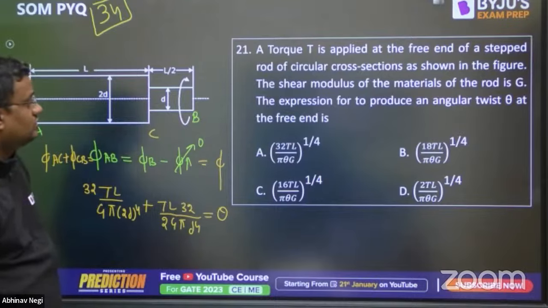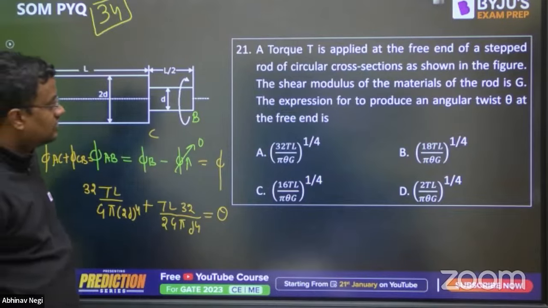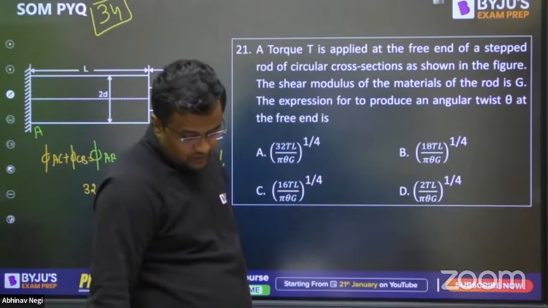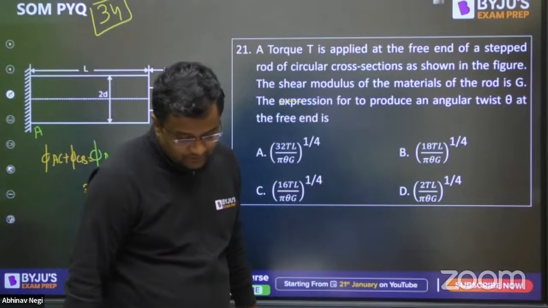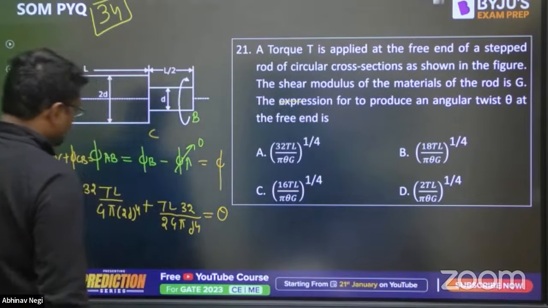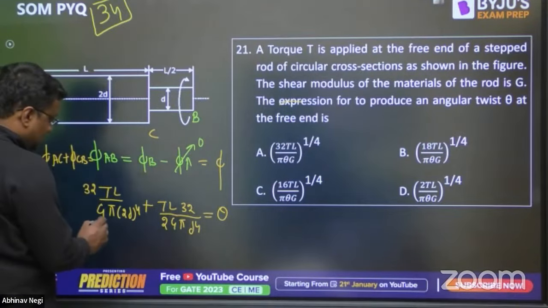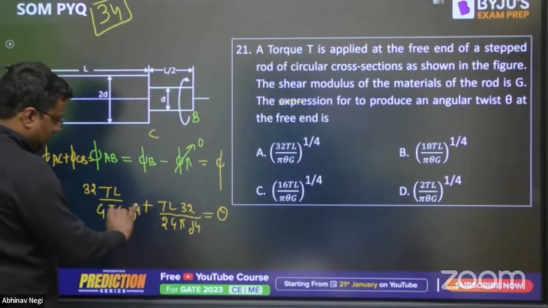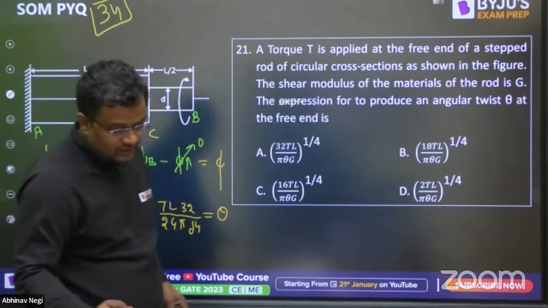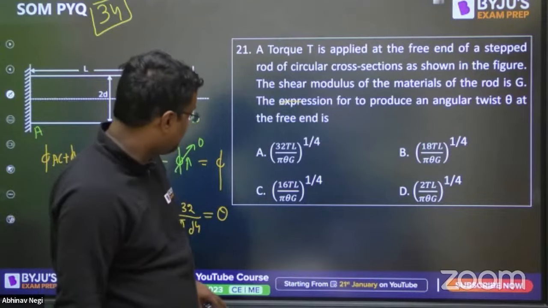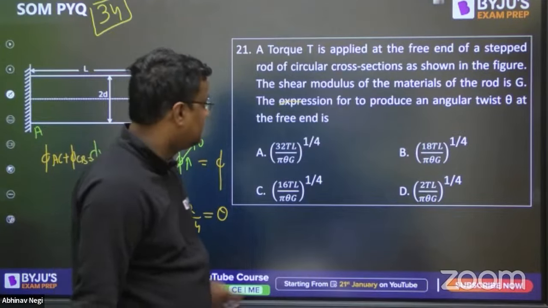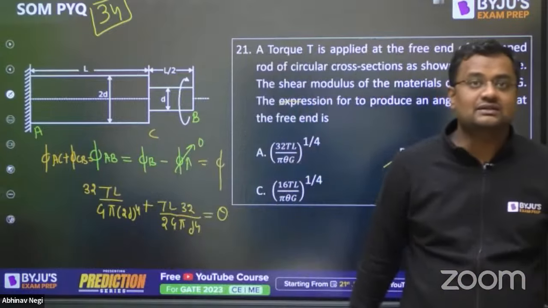the expression to produce an angular twist phi for torque T on a stepped circular bar. The shear modulus is G. The expression to produce an angular twist phi. Okay, the expression will not be asked, the value of diameter D will have to be found. So from here, I'm not wasting time in calculation. If you find the value of D, it will come as (18 TL by pi theta G) to the power 1 by 4. That is option number B. I'm not wasting time. They asked for D.